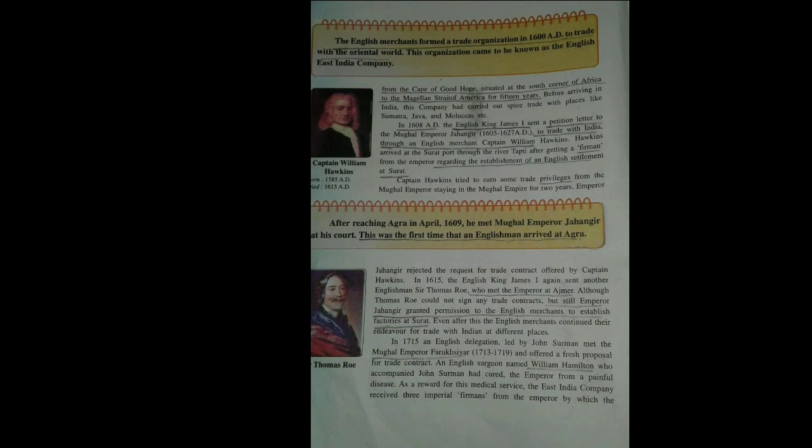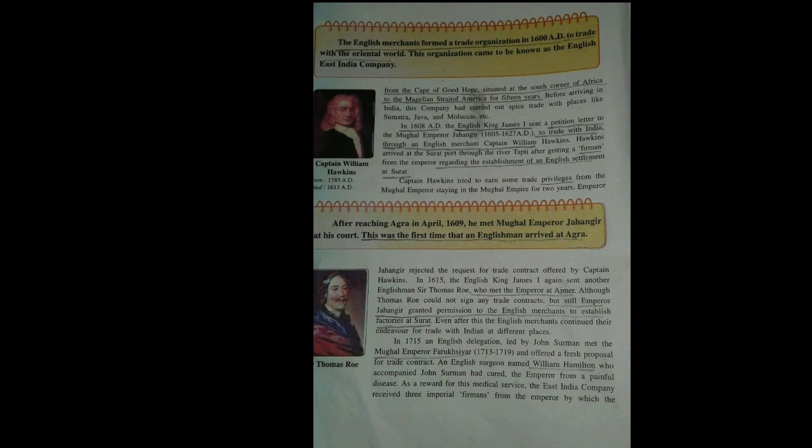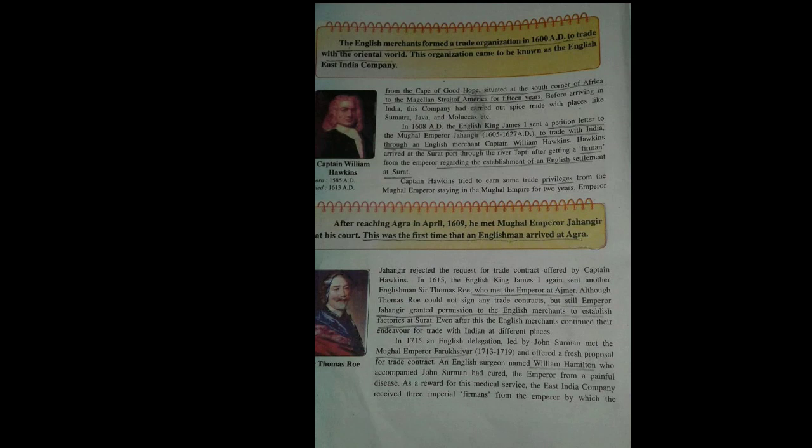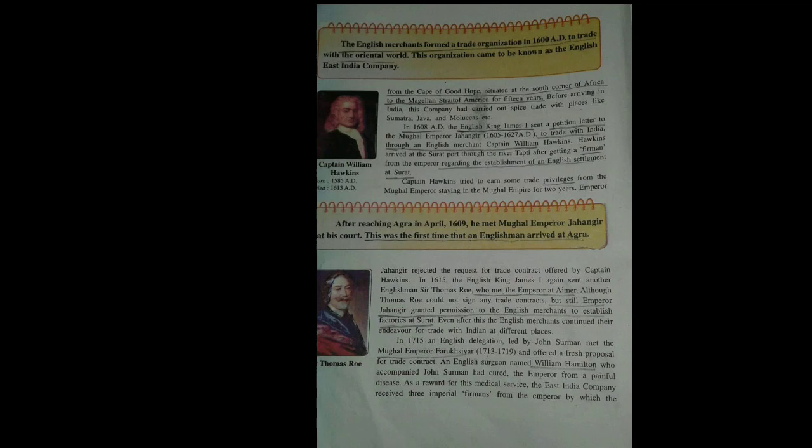Farrukhsiyar was there during that time when John Sherman tried to visit the Mughal emperor, and he had some kind of disease. And what happened? The English surgeon who was accompanying John Sherman cured the disease, and this was on behalf of thanksgiving. That means the king wanted to thank through what? By giving trade permission. So in that way also they got trade permission.